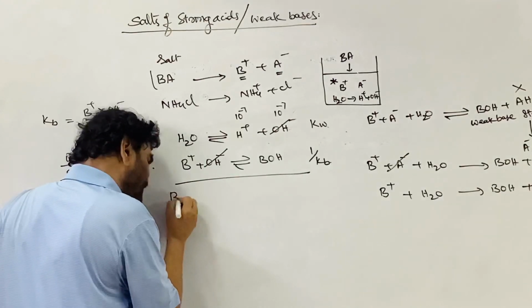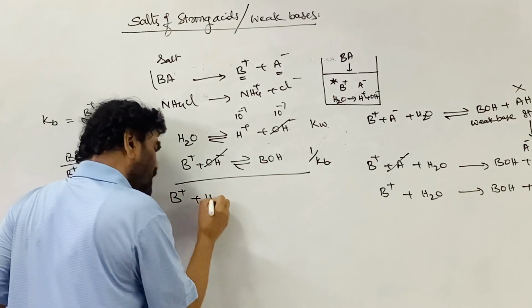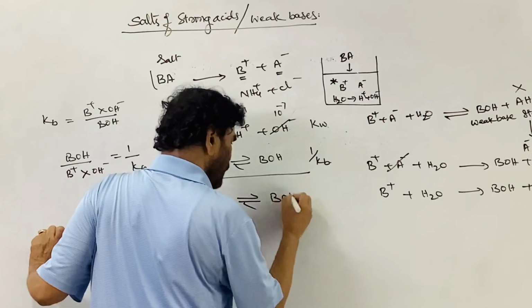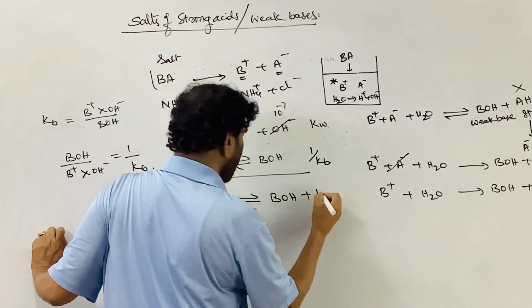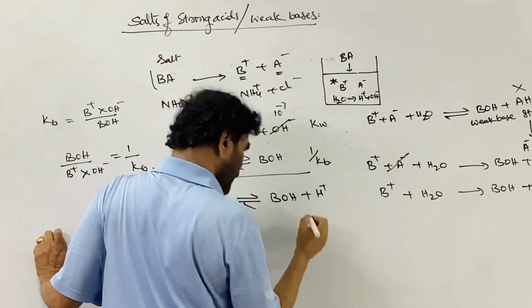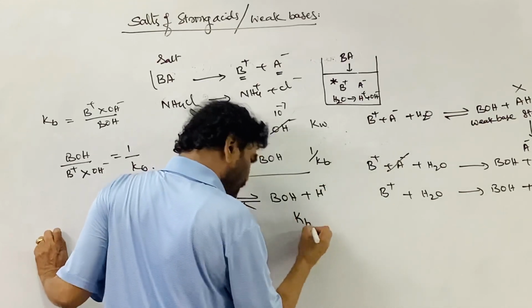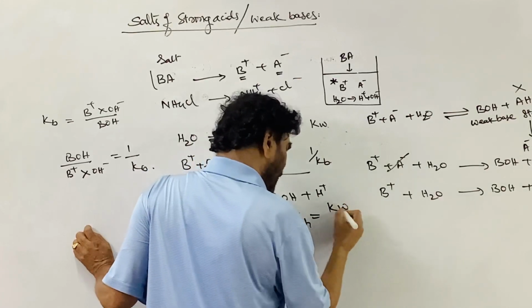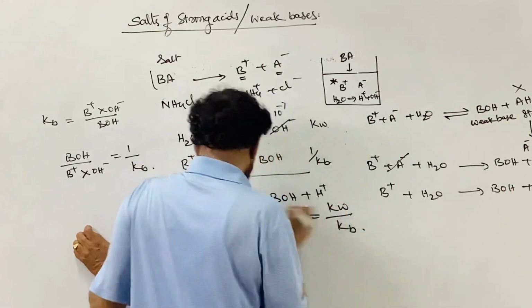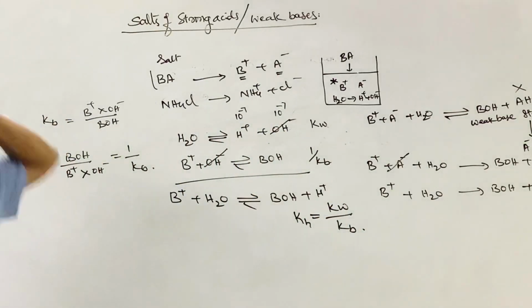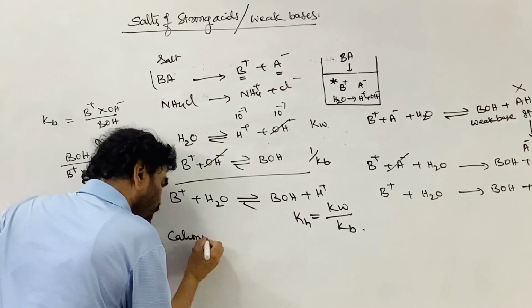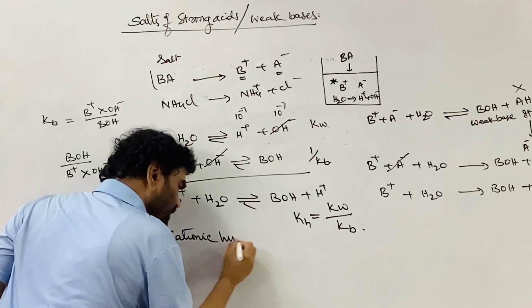Therefore, the net equation is B plus plus H2O gives BOH, the weak base is formed, and the H plus ion is produced. The equilibrium constant for this is called KH, which is equal to Kw by Kb. This is the salt hydrolysis. The cation of the salt undergoes cationic hydrolysis.